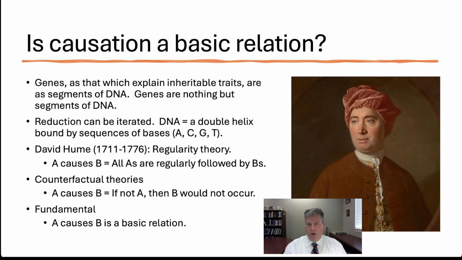David Hume offers a regularity theory of causation, which is an attempt to analyze causation in terms of a more basic relation. We'll get into this in more detail later, but the basic idea is that A causes B in virtue of all A's being regularly followed by B's. Hume, as we'll see later, dispenses with the idea that there's some sort of necessary connection or causal necessity between events. He thinks that causation at its root is the idea of a regular succession of events.